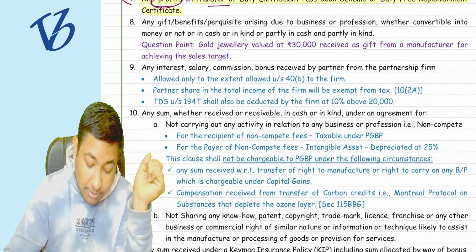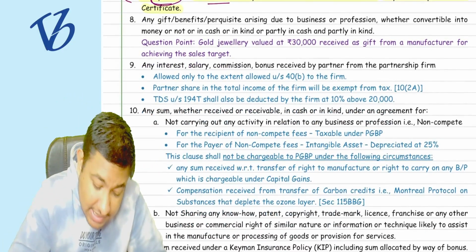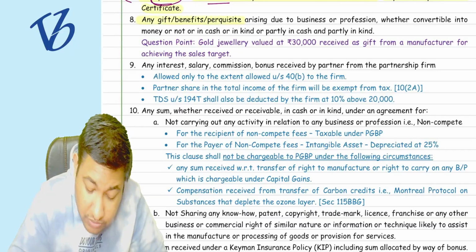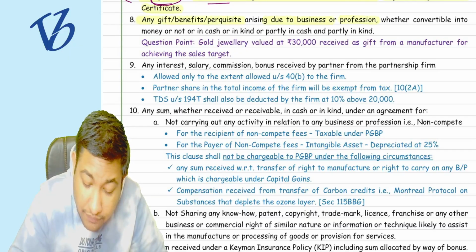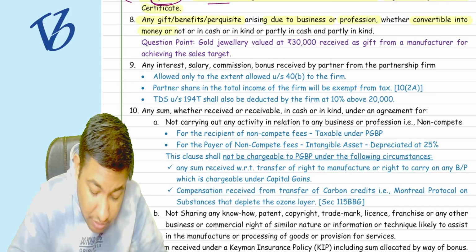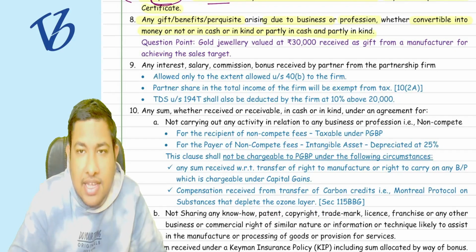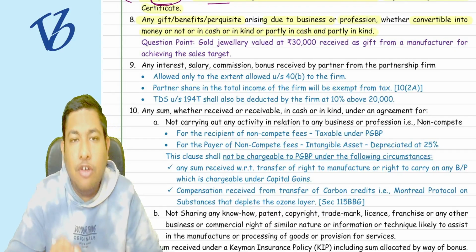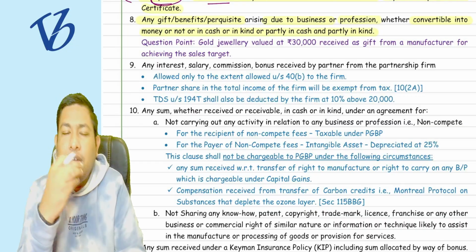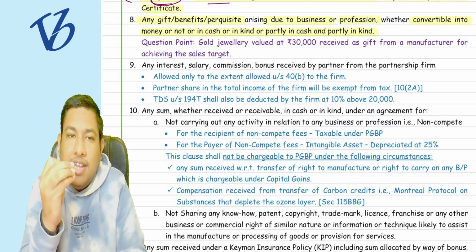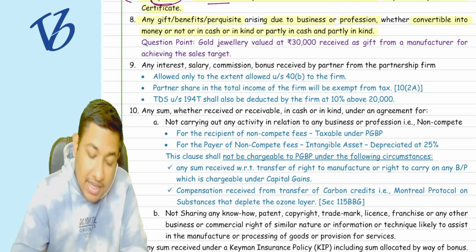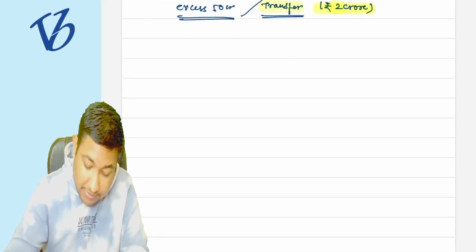Yes. Point number 8. It says that any gift, benefit, or perquisite arising due to the business or profession, whether convertible into money or not, in cash or in kind, or partly in cash or partly in kind, then also it is going to be taxable under the head of PGBP. To understand this particular thing, let me give you an example. Point number 8.